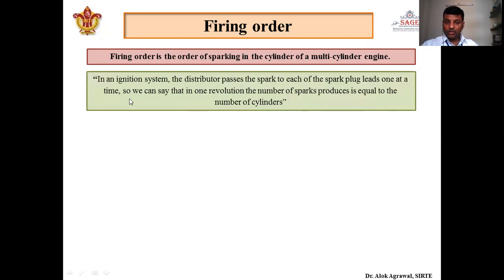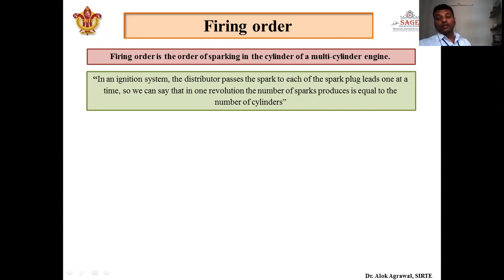Actually, in an ignition system, the distributor passes the spark to each spark plug. There is a distributor which supplies spark to the spark plug leads one at a time. If there are four cylinders, only one cylinder can be sparked at a time. So we can say that in one revolution of the crank, the number of sparks produced is equal to the number of cylinders.